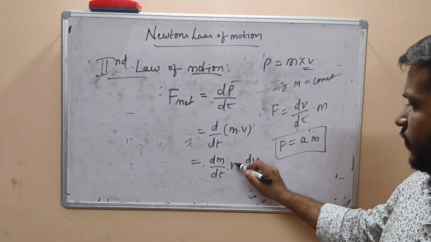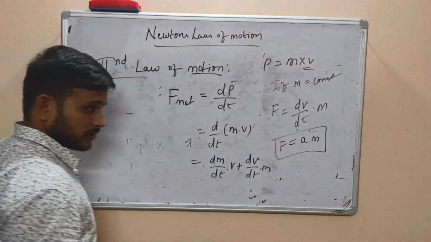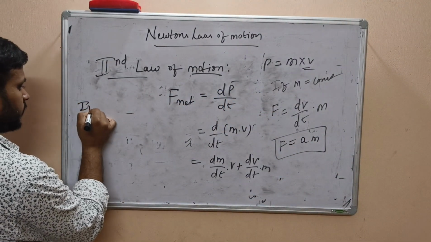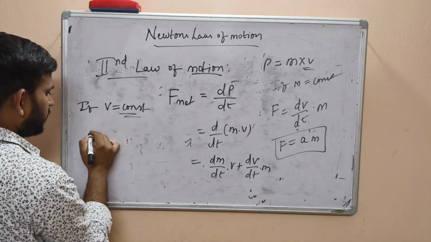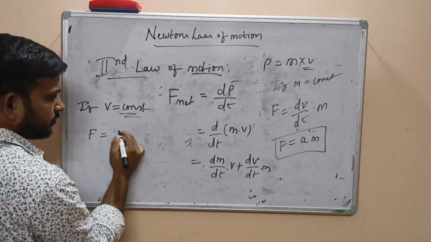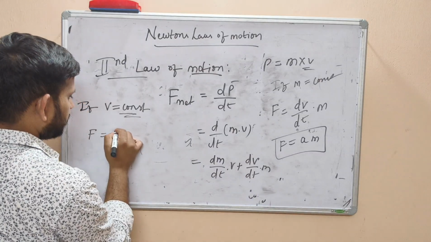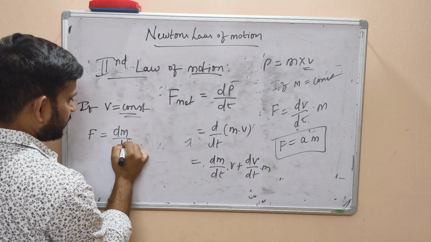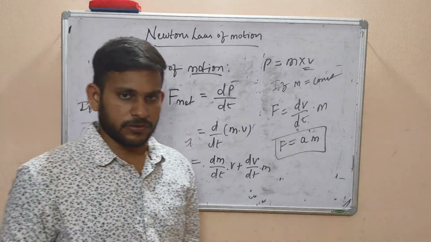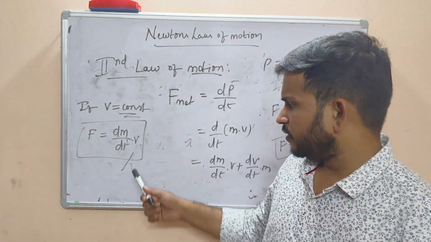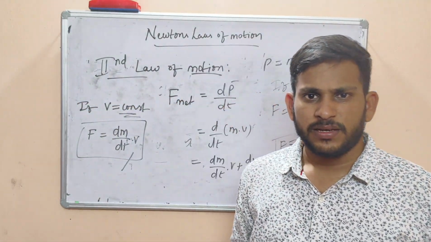What if v is constant? If v is constant, then the second term will be 0, and F equals dm by dt into v. We use this term in rocket propulsion, because it is a variable mass system.